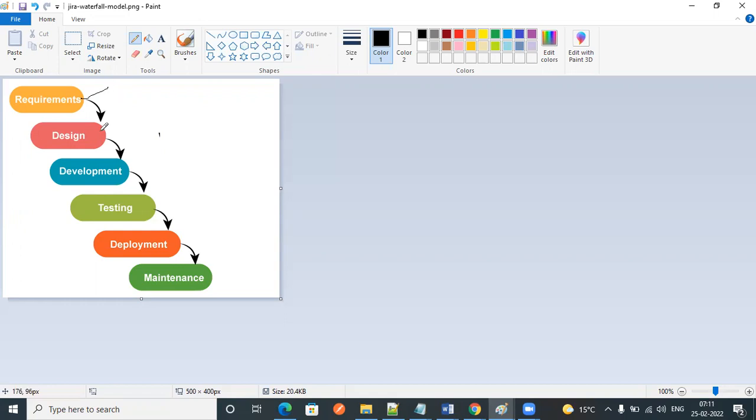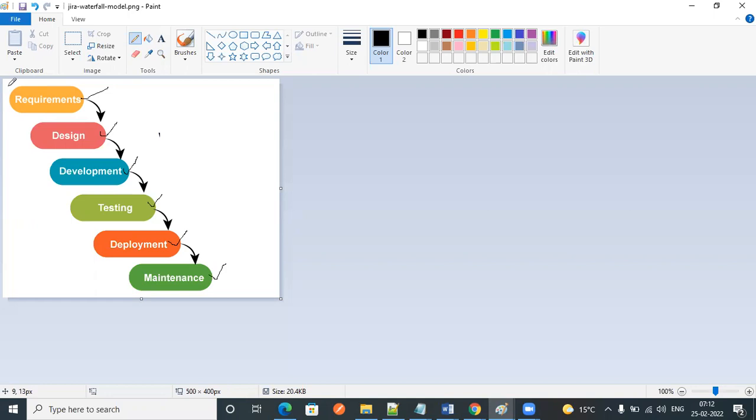And next, the design phase is there. Once the analysis and design is complete, then we will move on to development. Once the development is completed, we'll go to testing. Once the testing is done, we will deploy our application into production. Then once it is deployed, we need to provide some support, right? That is called maintenance. So these are the main steps.